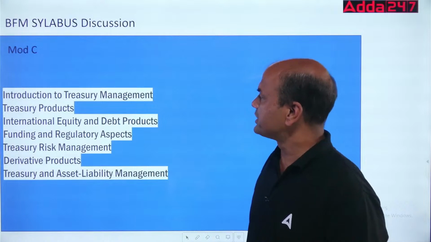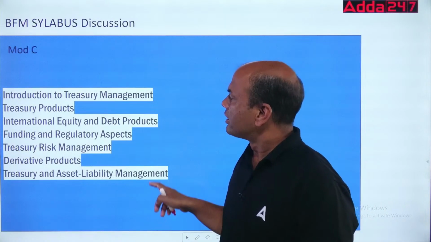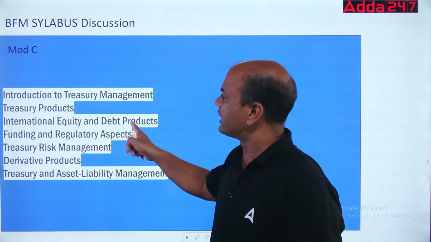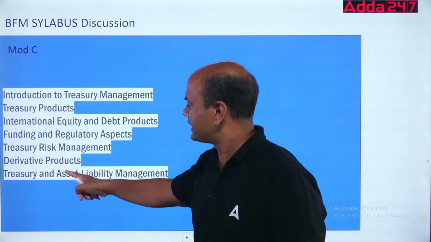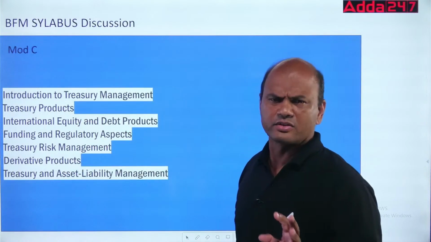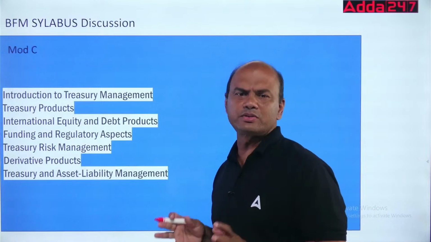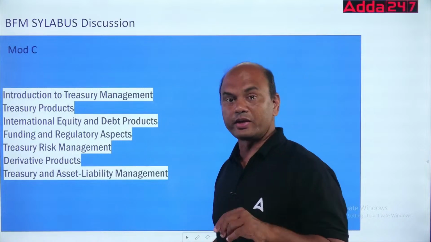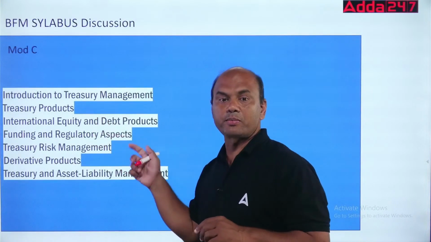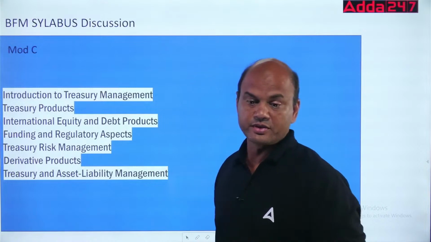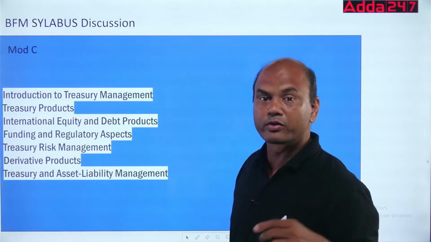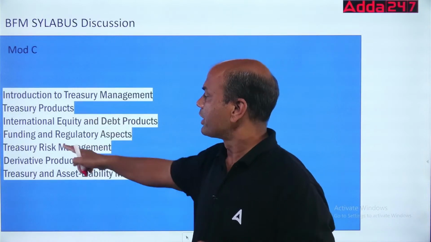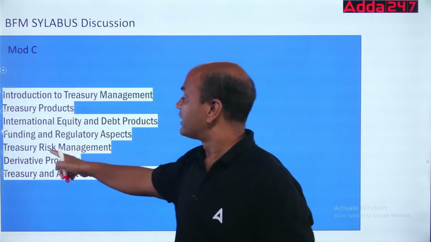Now if you see all these chapters, mainly 3 chapters are very difficult over here. One is international equity and debt products, treasury products and derivative products. These 3 are similar, some portion of them is overlapping. Now a similar thing you get in module B also. That's why if you study derivative products properly, in module A also you have derivative products. So if you study derivative products right from module A, these chapters in module C and D become easy for you. Funding and regulatory risk aspects, treasury risk management.